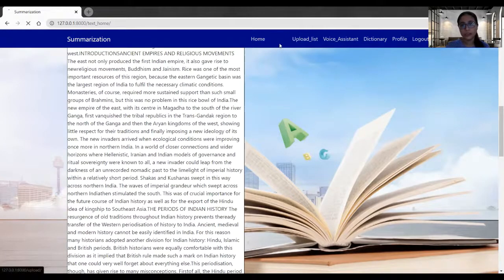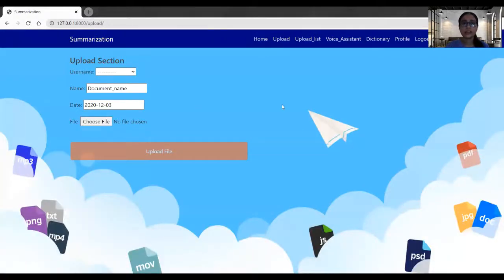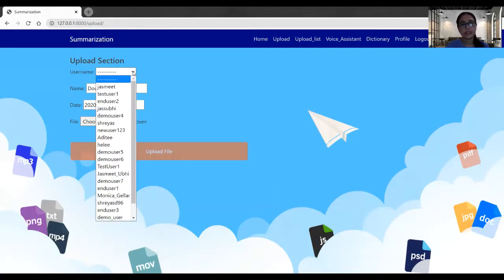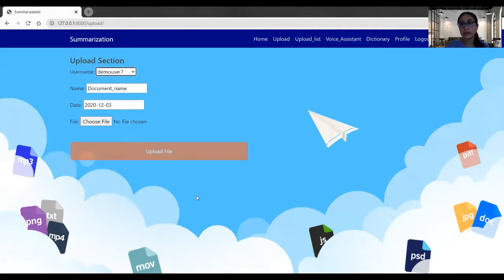Let's go to the upload first. So this section has been introduced so that users can upload their documents and, if they want to access them in the future, they can do that easily from this section. First, they have to select the username. Selecting the username helps them to identify the documents that they have uploaded.